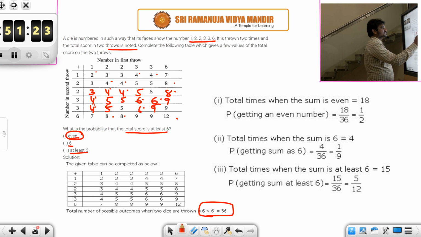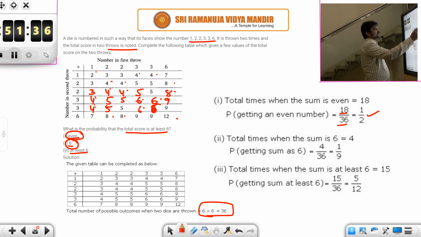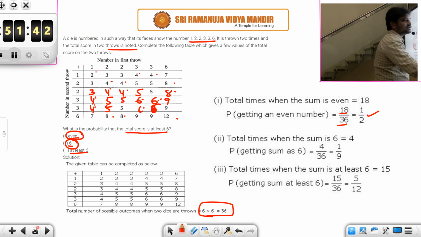Sorry, 3 plus 3, this is 6, right? So the total number of times we are getting even is 18 times. So 18 by 36, that is 1 by 2. And then how many times we will get 6? What is the probability of getting 6? See how many times you see 6 over here? 1 2 3 4. So there are 4 times. So probability is 4 by 36, 1 by 9.